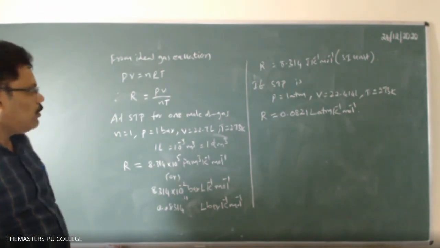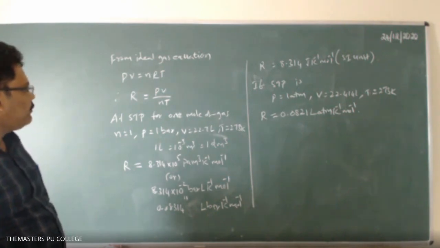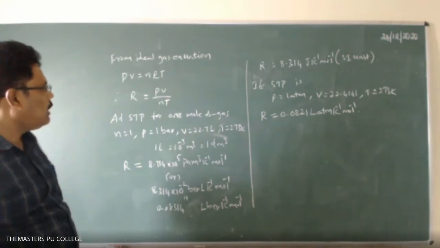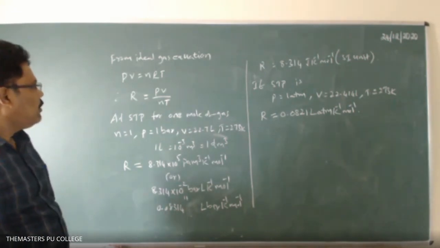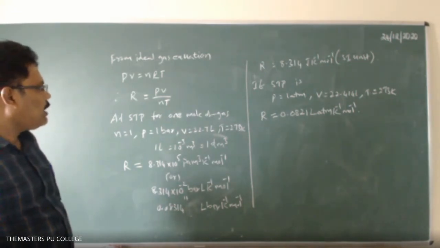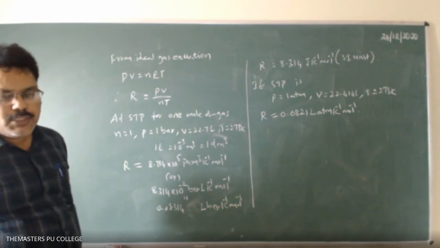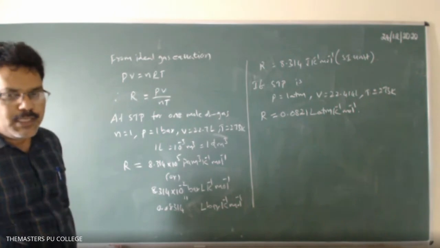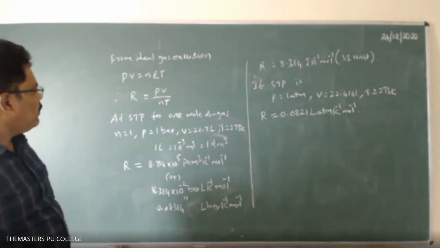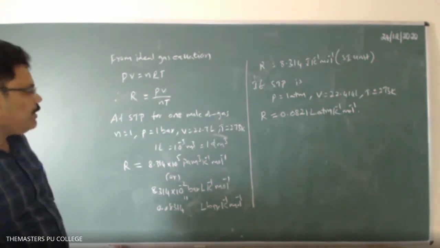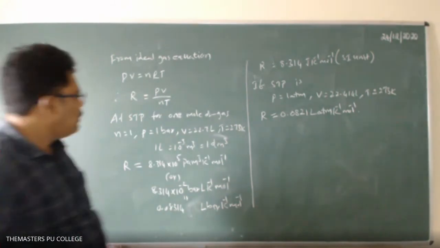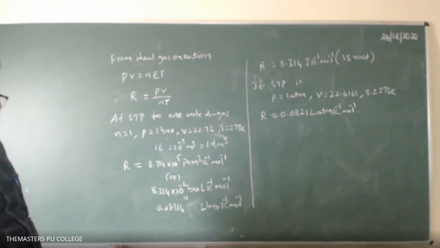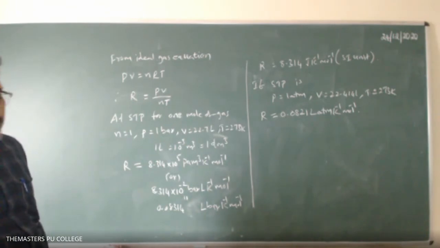Now from the ideal gas equation, you can write one more equation. At a temperature T1, the pressure and volume of the gas are P1 and V1. At temperature T2, the pressure and volume of the gas are P2 and V2. Then P1 V1 by T1 equal to P2 V2 by T2.